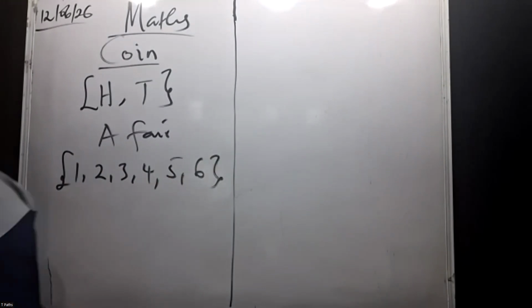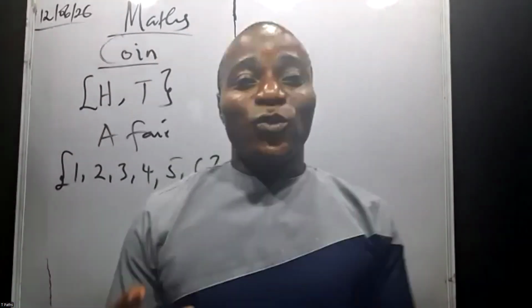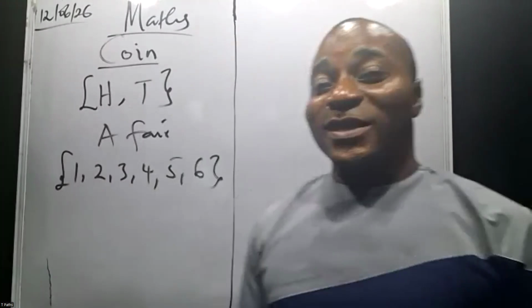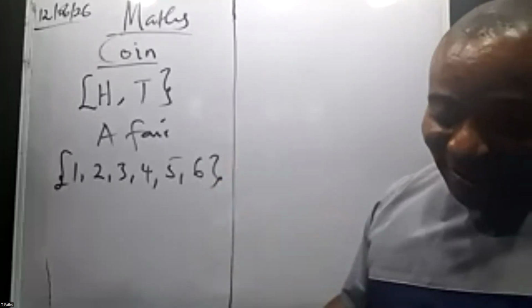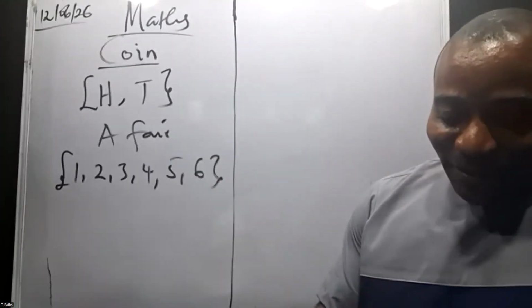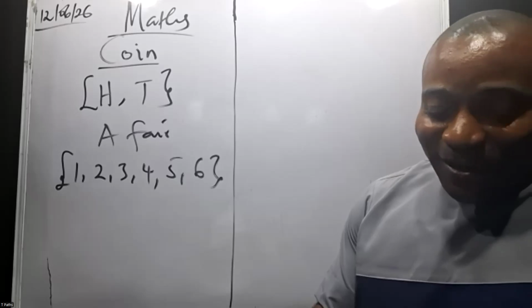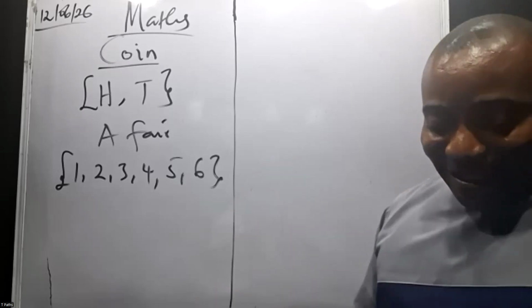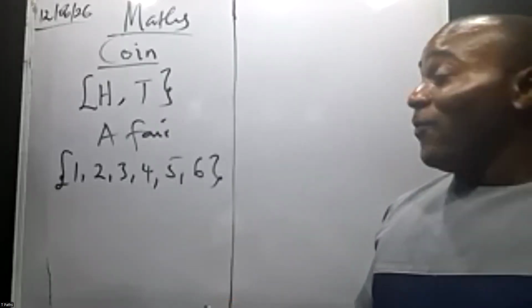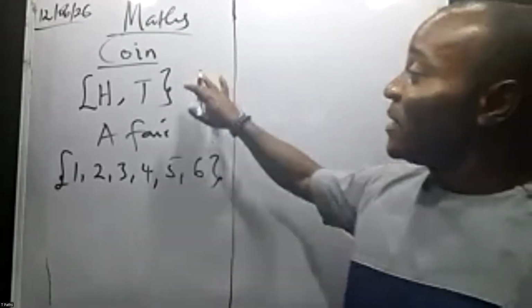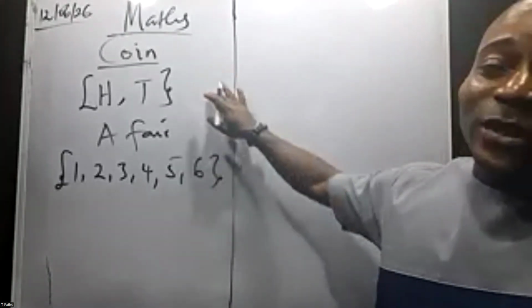So he's actually performing two activities at the same time, tossing a coin and throwing a fair die. Now the question says, find the probability of getting a head and a number less than 5. That means we are going to combine the two activities.